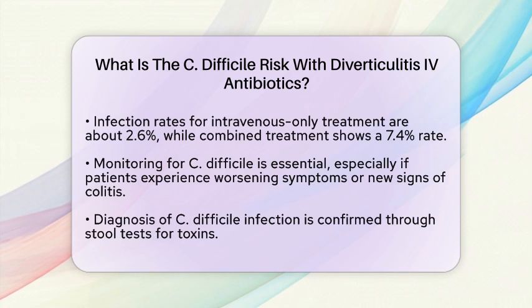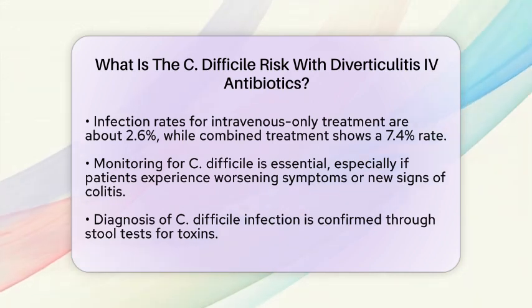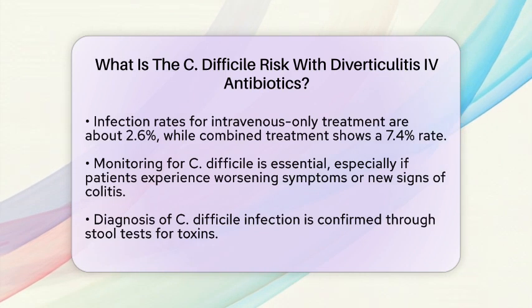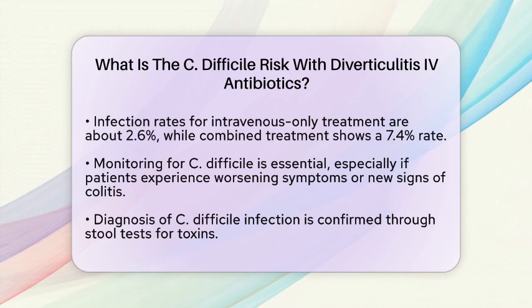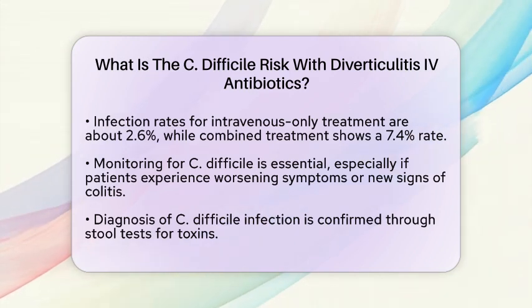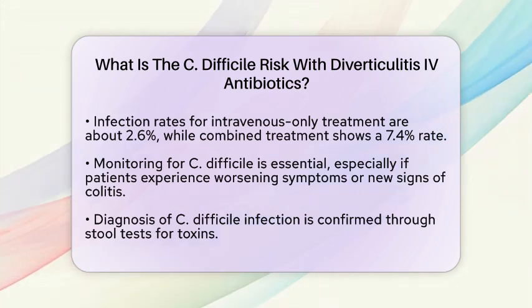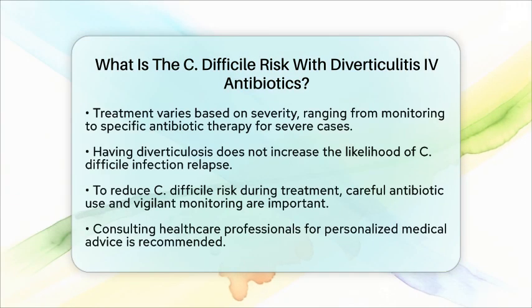Diagnosis is typically confirmed through stool tests that check for C. difficile toxins. Treatment may vary based on severity, ranging from stopping the antibiotic causing the issue and monitoring closely in mild cases to specific antibiotic therapy for C. difficile in more severe instances. It is important to note that having diverticulosis does not seem to increase the likelihood of C. difficile infection relapse. However, factors like immune status and other health conditions do play a role. To minimize the risk of C. difficile during diverticulitis treatment, careful use of antibiotics, good infection control practices, and vigilant monitoring are crucial.